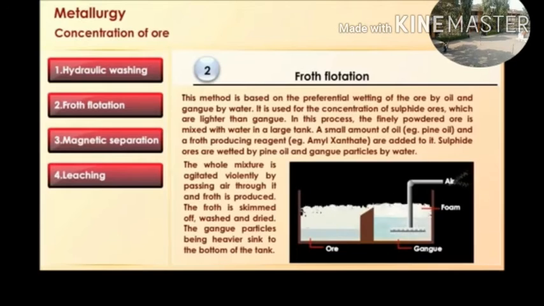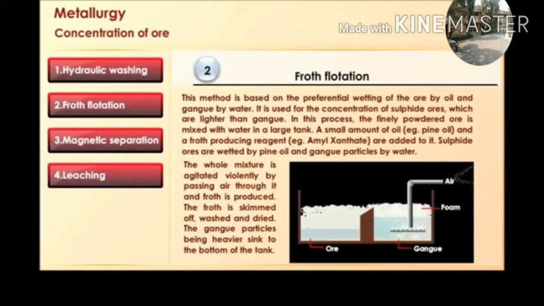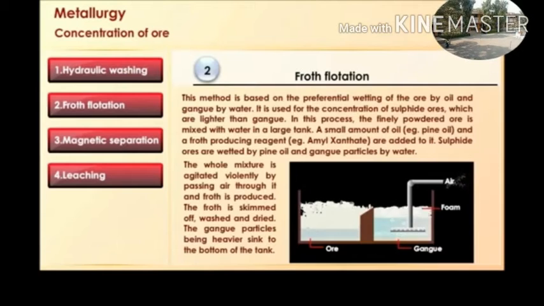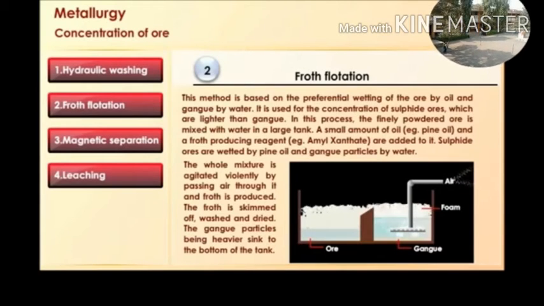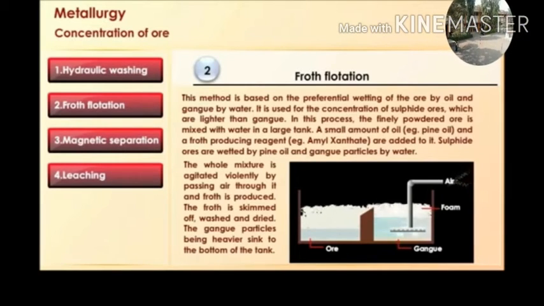In this process, the freshly powdered ore is mixed with water in a large tank. A small amount of oil, for example pine oil, and a froth producing reagent, for example amyl xanthate, are added.